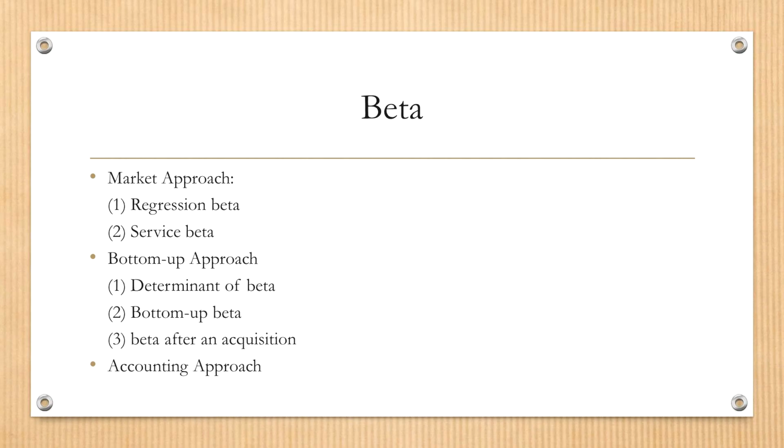And the second one is the bottom-up approach. The bottom-up approach is a fundamental approach where we examine the key sources of risk in a stock. Then we explore those determinants of beta and get a pretty good estimation of the so-called bottom-up beta. This bottom-up beta is based on the business fundamentals of a company that are associated with its risk. And the last one is the accounting approach, where we use accounting data to estimate beta.